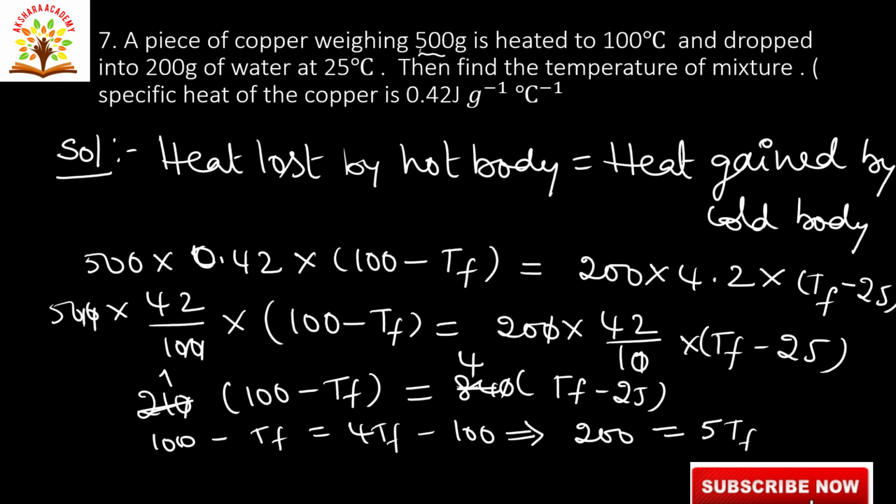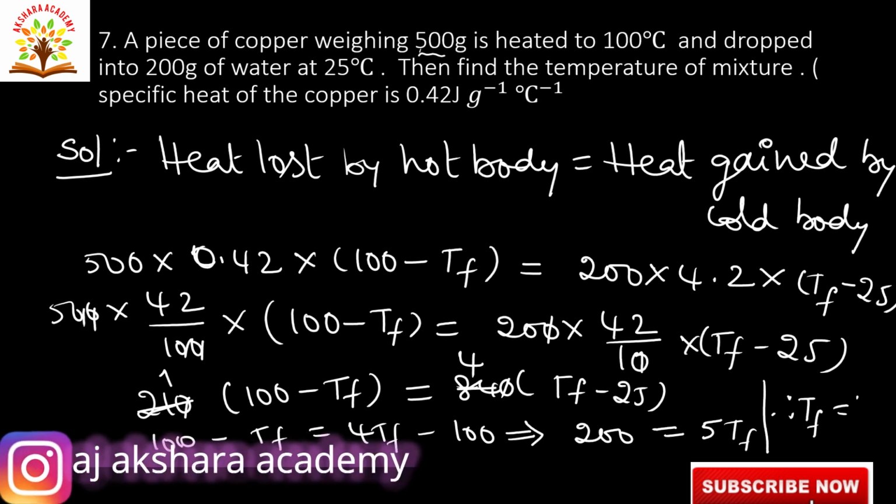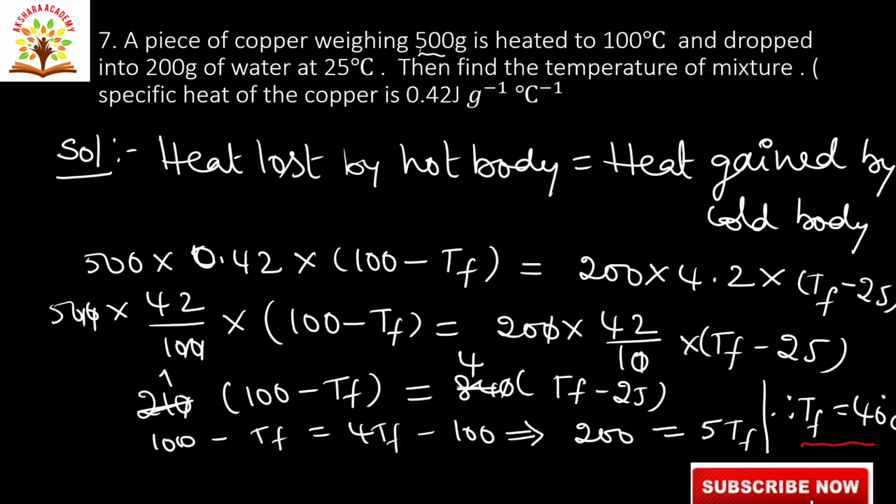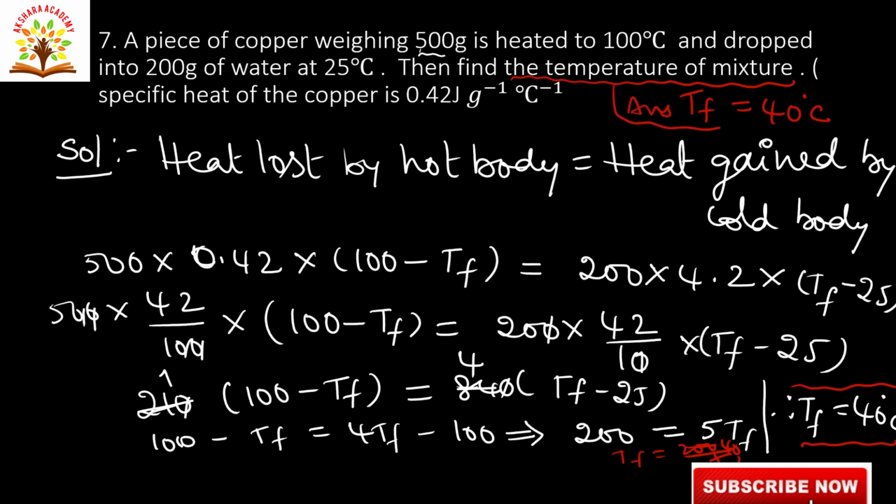So 5 TF. At last we are writing, therefore, temperature of mixture is equal to 200 by 5. 5 ones are 5, 5 fours are 20. So after cancellation we are getting 40 degree centigrade. This is the final answer. Final temperature of mixture TF is equal to 40 degree centigrade. This is our answer.